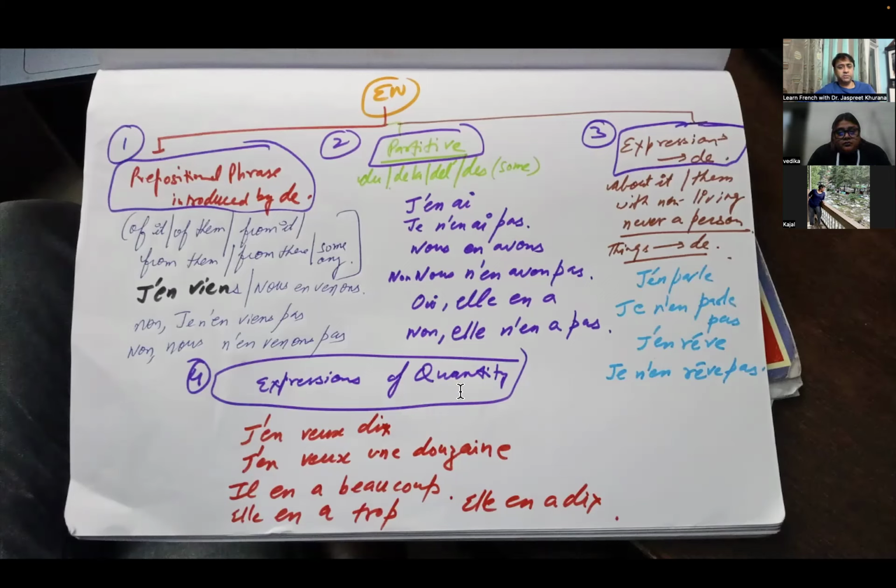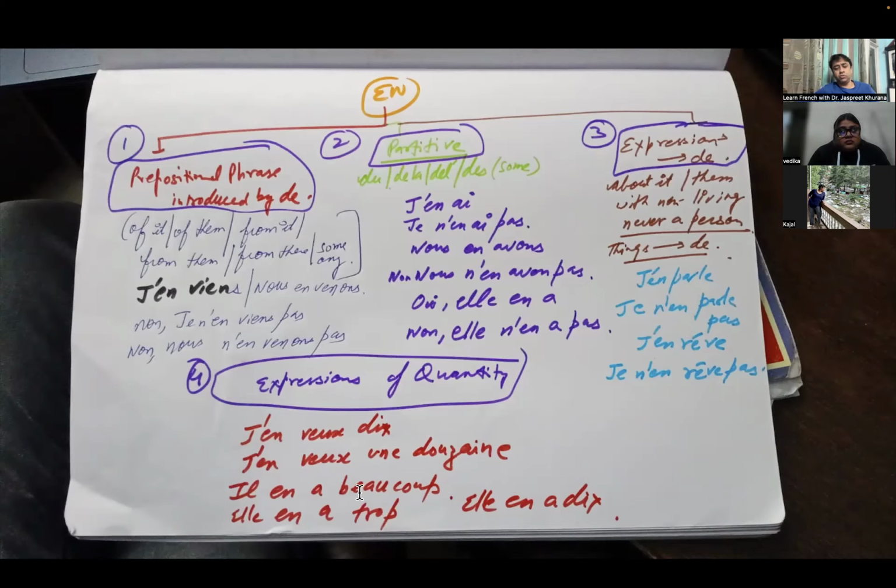Now, if I talk about expressions of quantity, then we can use it like this: j'en veux 10, I want 10 of them. I want une douzaine of that, for example, like banana.